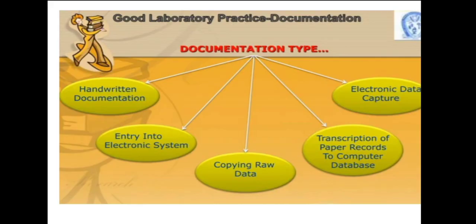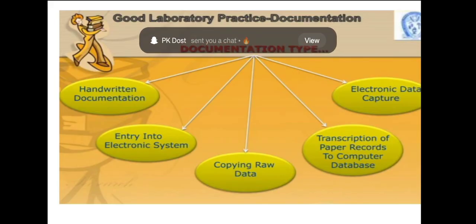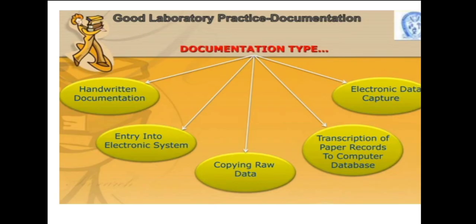It could be of various types, like handwritten documentation. It could be an entry into an electronic system. That means, as I told you, it could be in the hard disk, on the desktop, in the laptop, in a pen drive or disk. So any electronic device in which we can keep our documents.